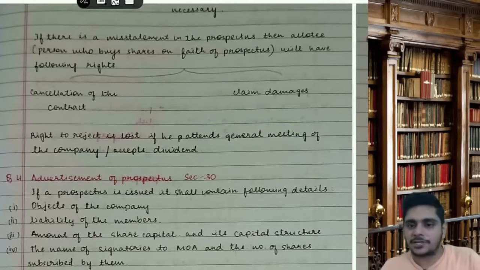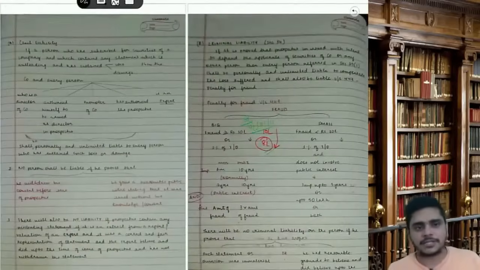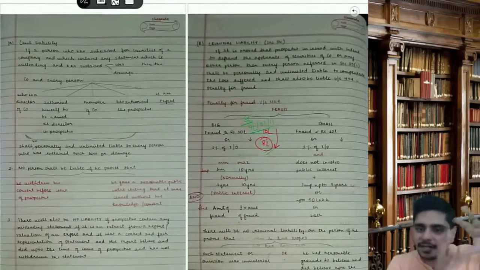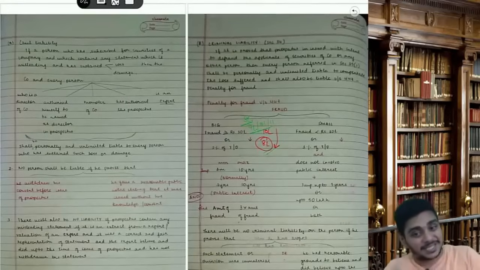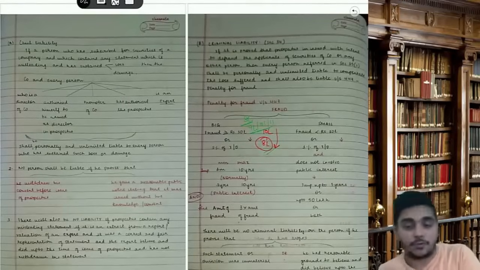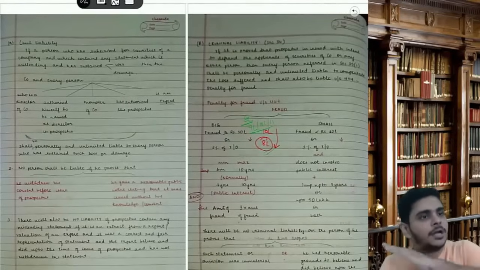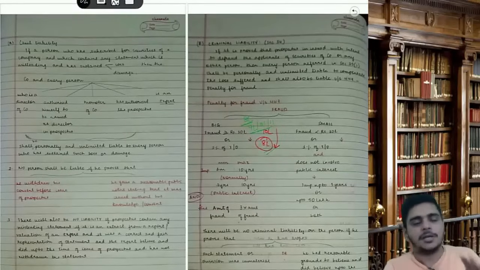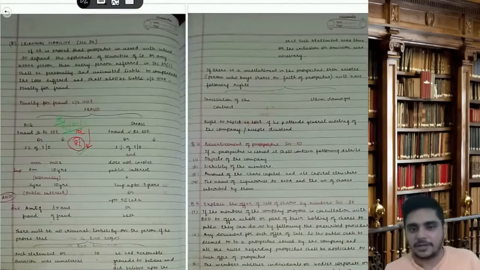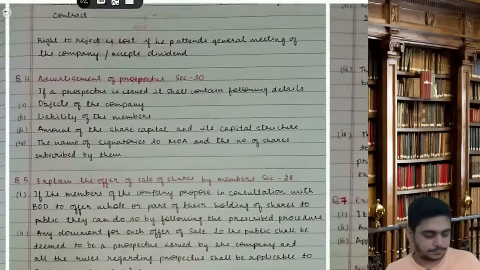Okay. So question number 3 is a very lengthy answer, a very important answer. It will not come completely. Either they can ask you civil liability or they can ask you criminal liability. If they're asking criminal liability, you have to write 447, or they can ask you 447 separately. 447 is very important. It's a penalty for fraud throughout the Companies Act. Whenever anyone has done fraud in the company, either the employee or the employer or anybody, then they are liable under section 447. So in MCQ also it is useful.